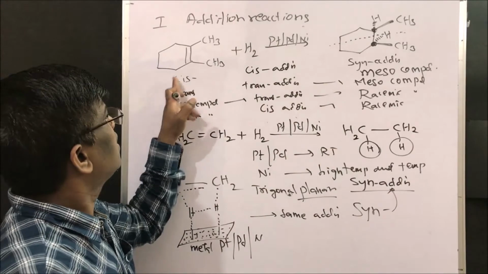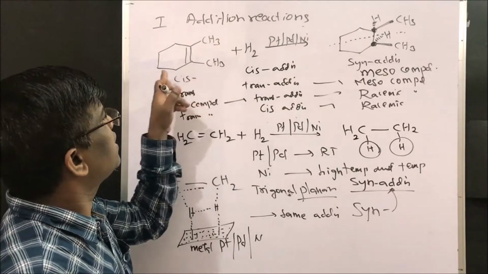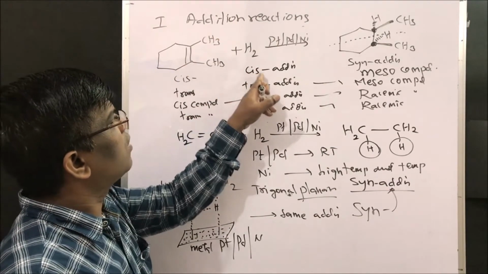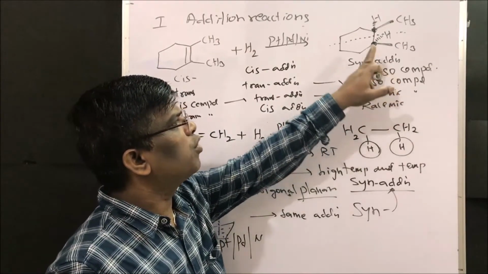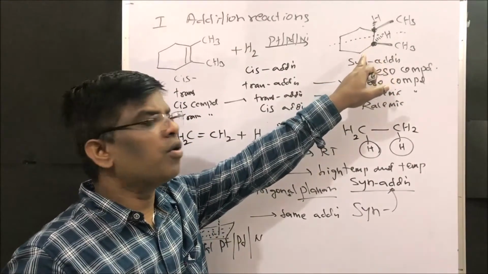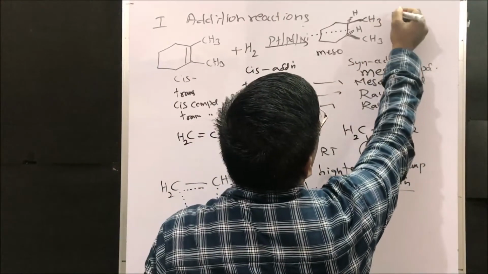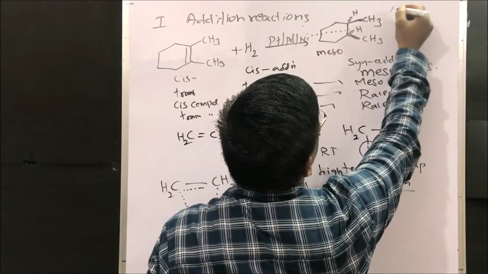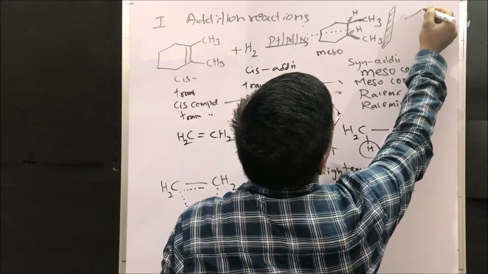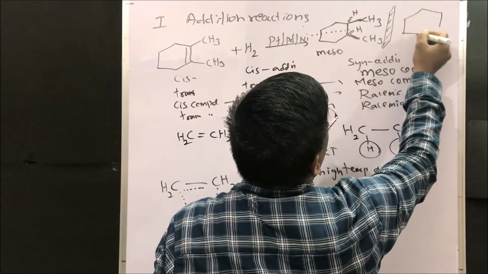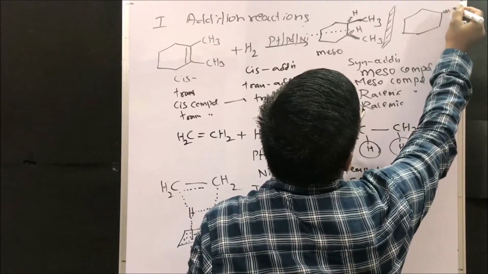So cis-1,2-dimethylcyclohexene, when it undergoes cis addition like hydrogenation, is going to give a meso compound. This is an optically inactive compound. And even if I take the mirror compound of this, it is also going to have a meso structure.